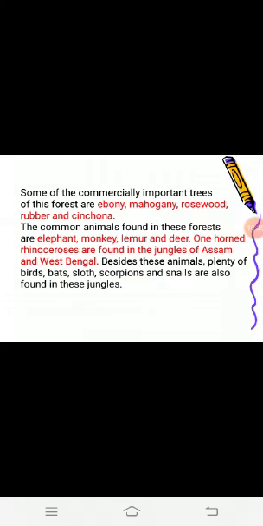Some varieties of animals are also found in these forests: elephant, monkey, lemur and deer. The one-horned rhinoceros is found in the jungles of Assam and West Bengal. Besides these animals, other varieties of birds, sloth, scorpion and snails are also found in the jungle. We have been talking about the tropical evergreen forest.